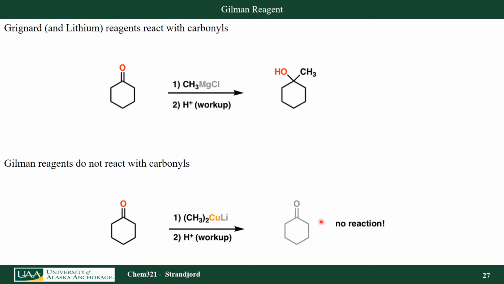This is interesting in that I can now have two different reagents, one that does react with a carbonyl group, one that doesn't. So if I have multiple functional groups on a molecule, I can selectively react in one area of a molecule over another area.